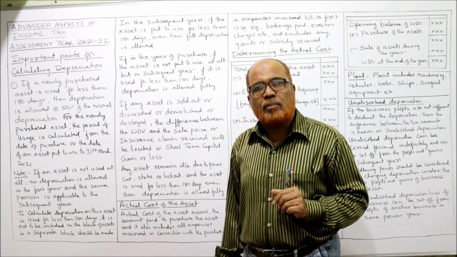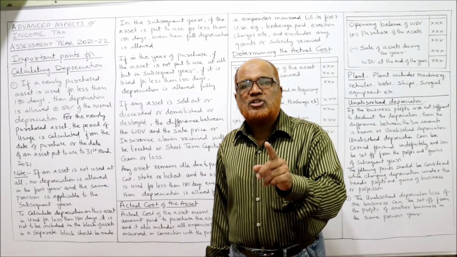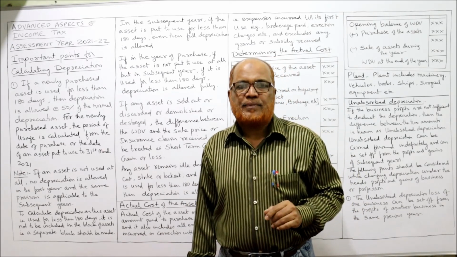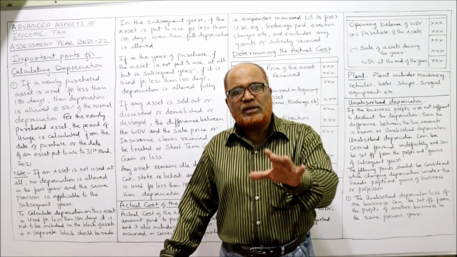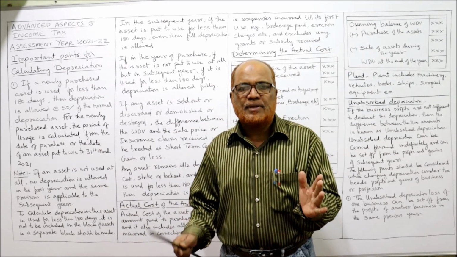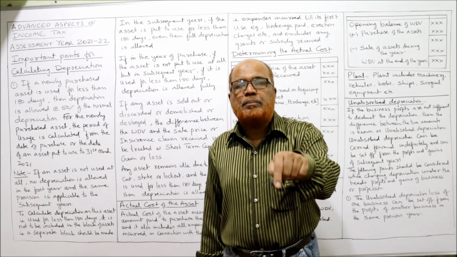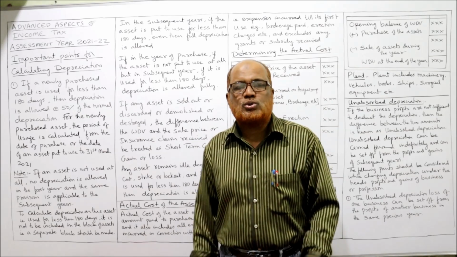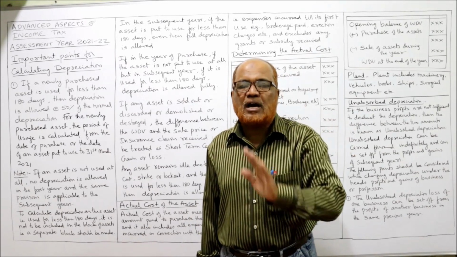50% of normal depreciation. Example, a machine is purchased. The value of the machine is suppose 1 lakh. 1 lakh rupees is the value of the machine purchased during the previous year, first time. So 1 lakh is the purchase price on which 15% is the rate of depreciation, suppose. So 15% of 1 lakh is 15,000.